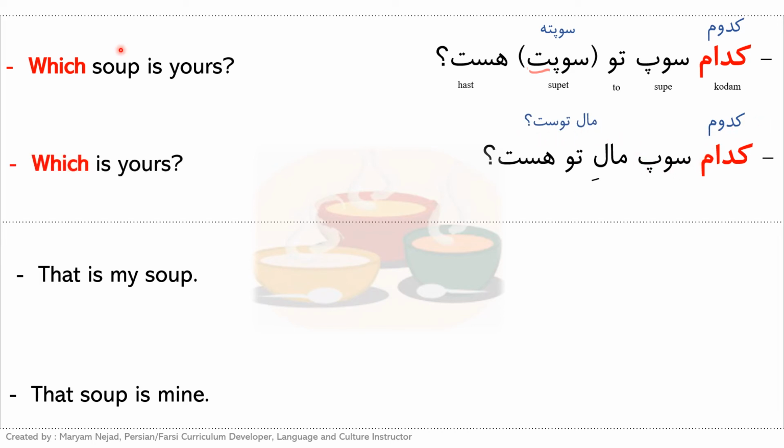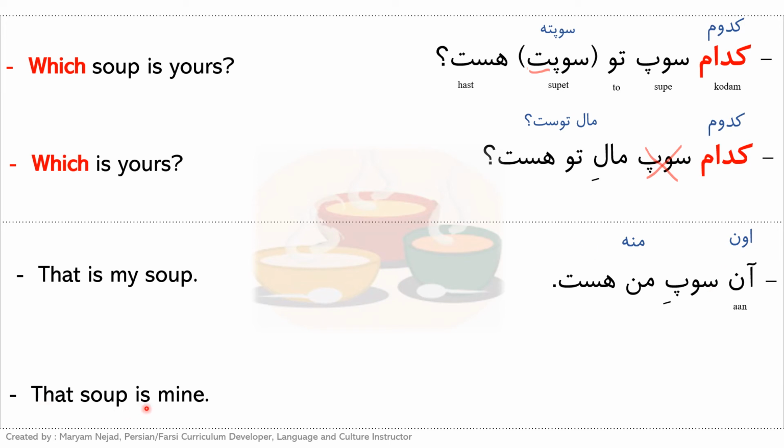Or if you just don't want to repeat the noun soup anymore and we want to say which is yours, then we just need to drop soup. کدام مال تو هست. Or کدوم مال توست. And the answer is we want to say that is my soup. So آن سوپ من هست. The informal is اون سوپ منه.